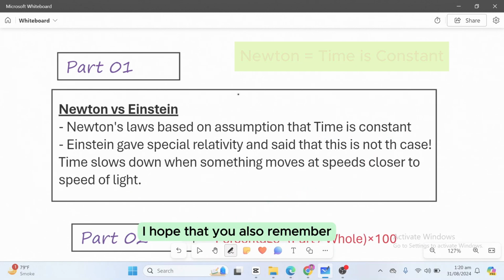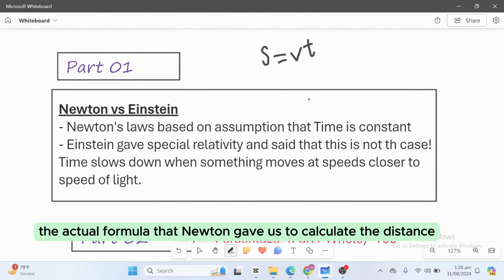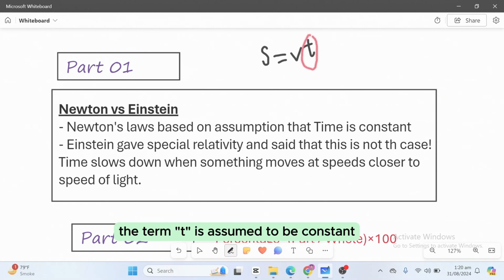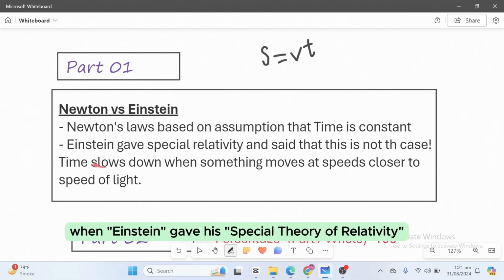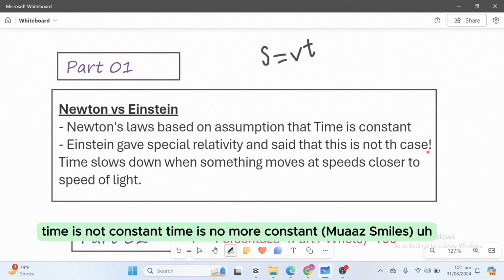And I hope that you also remember the very famous formula S equals V T, the actual formula that Newton gave us to calculate the distance. In this formula, the term T is assumed to be constant according to Newton. But everything changed in 1905 when Einstein gave his special theory of relativity. And Einstein said that this is not the case. Time is not constant. Time is no more constant.